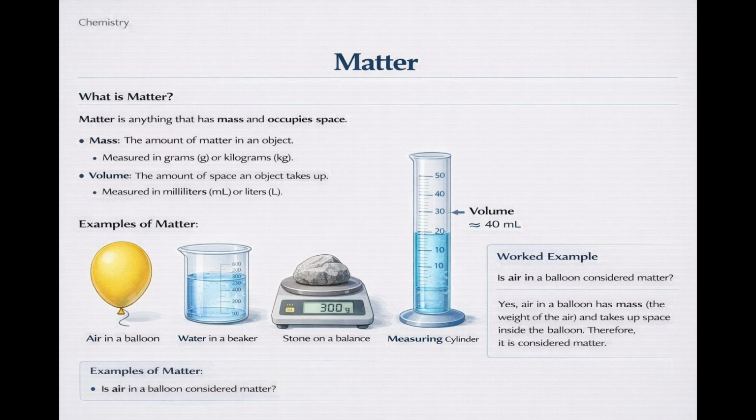Matter is made up of tiny particles called atoms, molecules, or ions. These particles are constantly moving and interacting with one another. The behavior of matter depends on how these particles are arranged and how strongly they attract each other. In chemistry, the study of matter helps us understand how substances behave, react, and change under different conditions. Understanding matter is very important because it forms the foundation of all scientific studies.